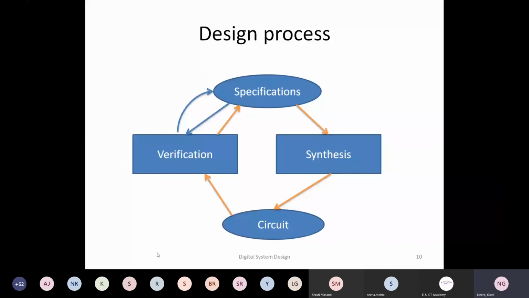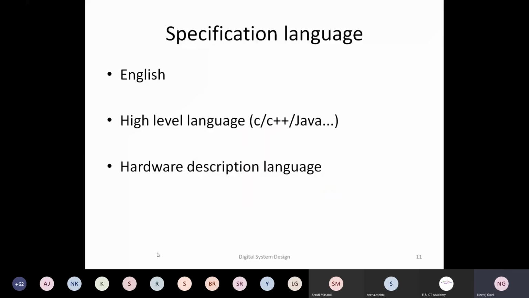Now, for the last 2-3 minutes, whenever I'm saying specification, this may be a little bit confusing. What actually is the specification? So let's try to understand this a bit more. One way of specifying is in plain English words. When I say I want to multiply, this is the English specification. But there is no detail here.